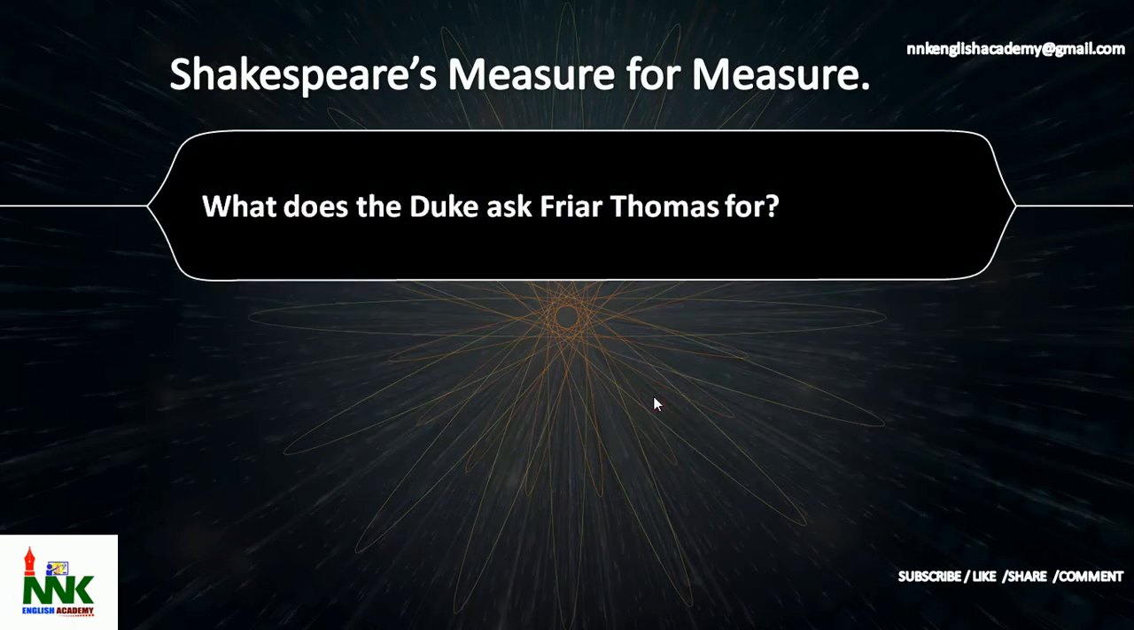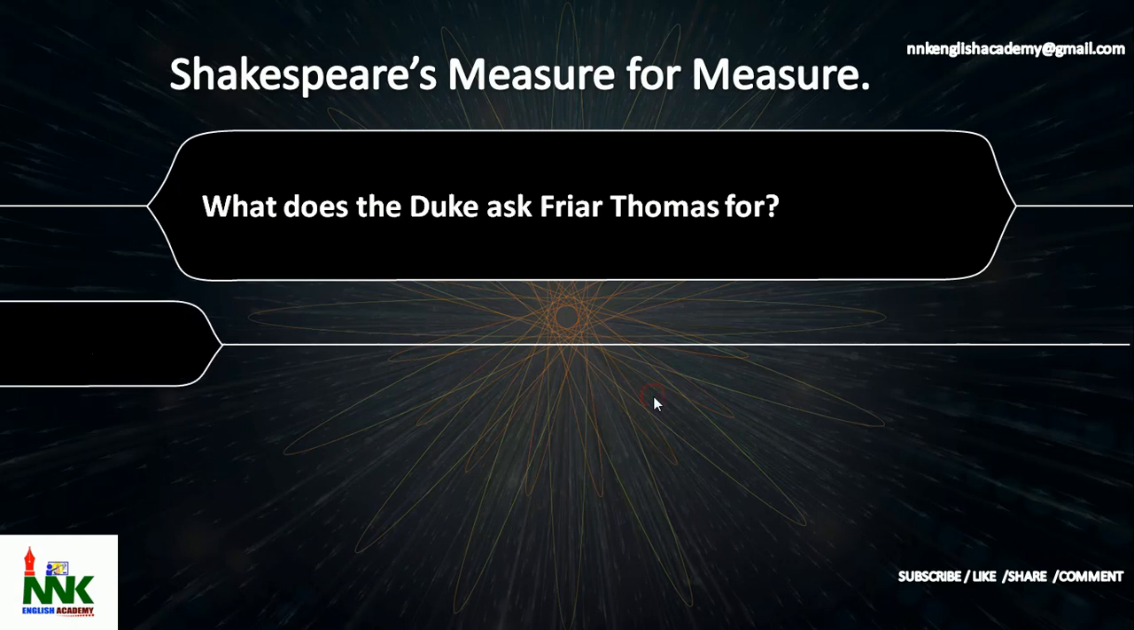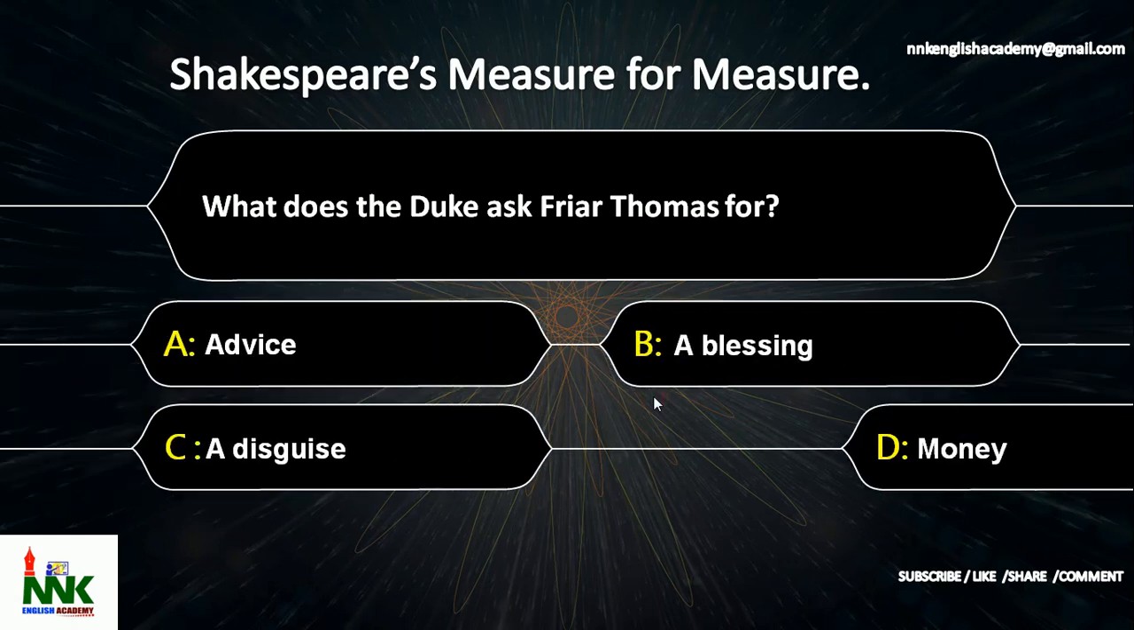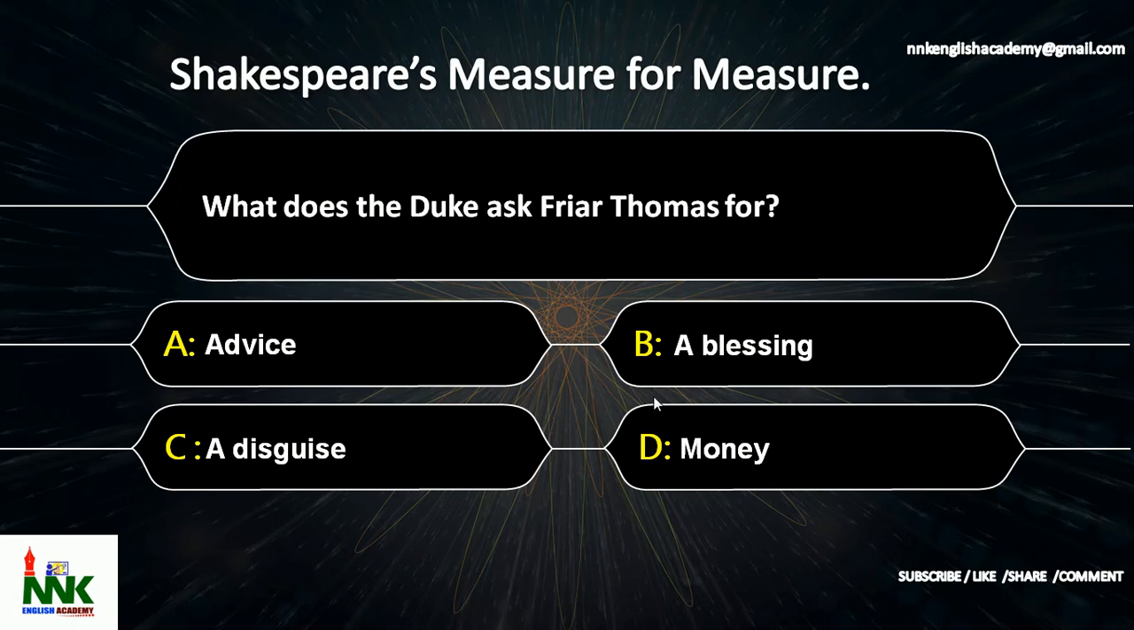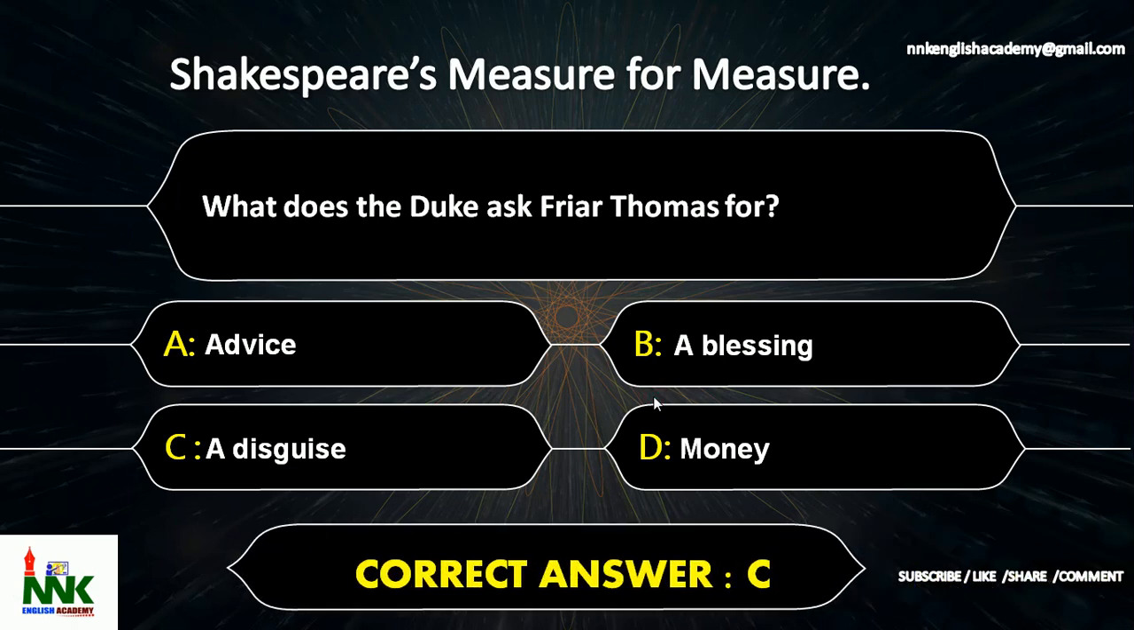Next question. What does the Duke ask Friar Thomas for? The options are option A, advice, option B, a blessing, option C, a disguise, option D, money. What does the Duke ask Friar Thomas for? The correct answer is option C, a disguise.